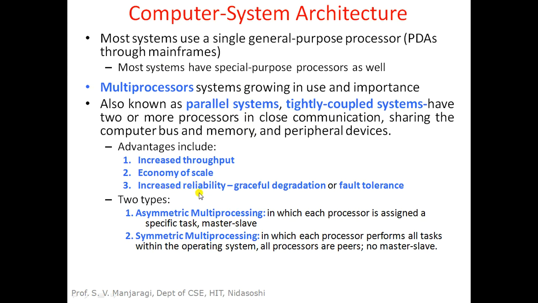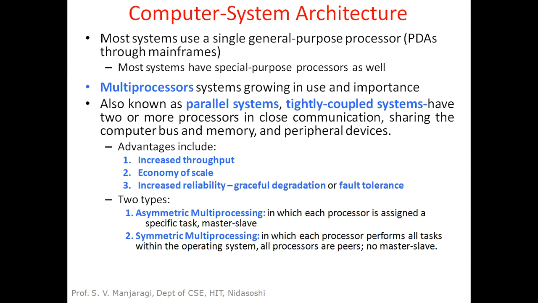The third benefit we get is increased reliability. Multiprocessor systems are reliable, but single processor systems are not. If a system consists of a single CPU and that CPU fails, then the computer system will stop completely, because no other component exists which can run the program. Hence, the program execution will be completely stopped in the case of a single processor system.